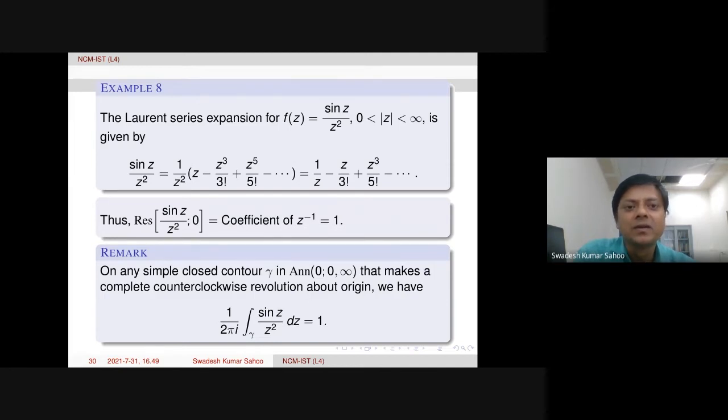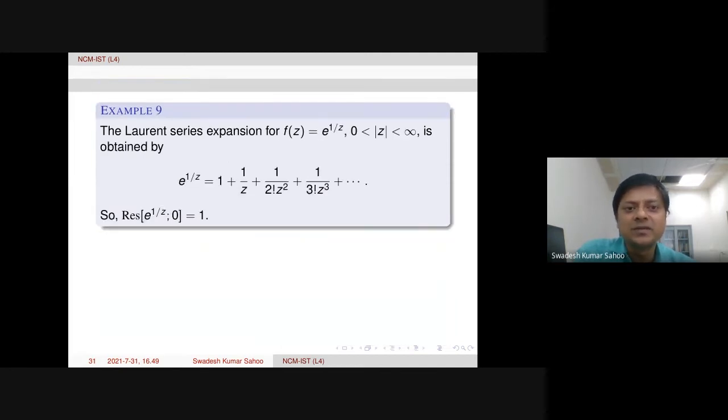Okay. Next example, you see f of z, I take e to the power 1 by z, and again it is the deleted neighborhood of origin. Then this has a series expansion. This is also a simple function because we have a series expansion like this. But here you see the analytic part has only one term, the constant term. But the principal part has infinitely many terms.